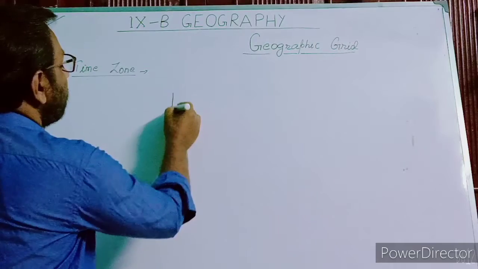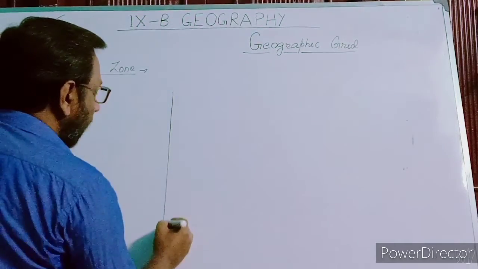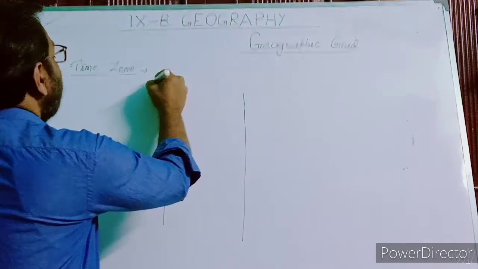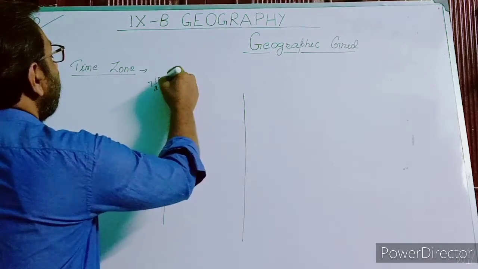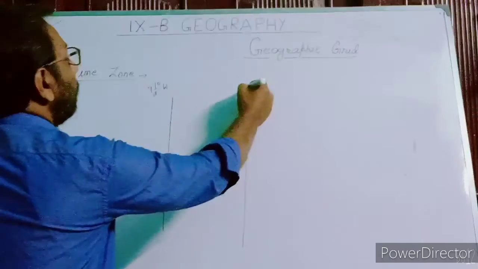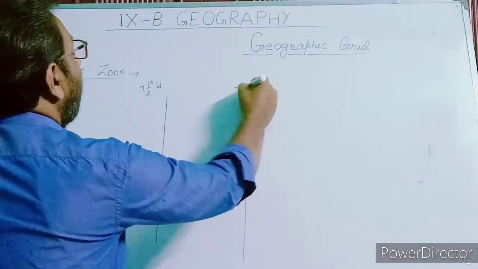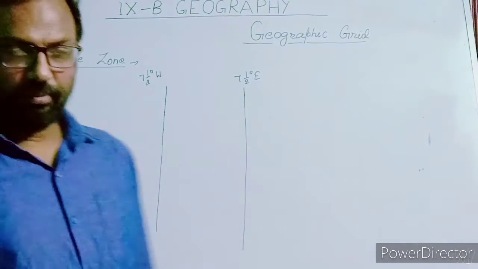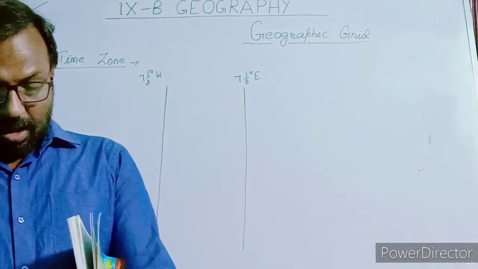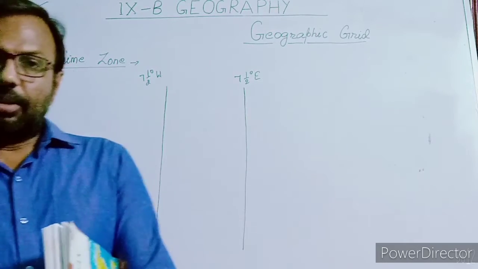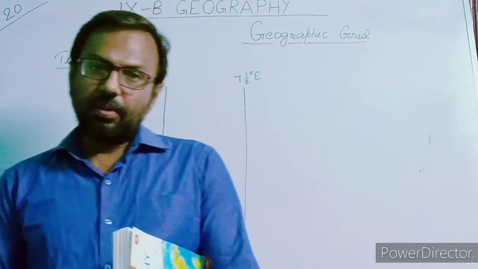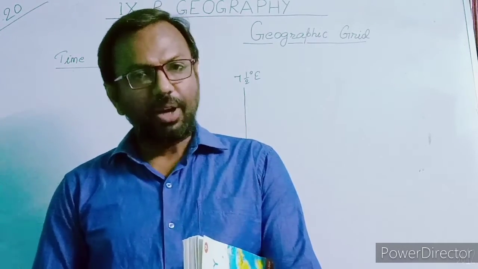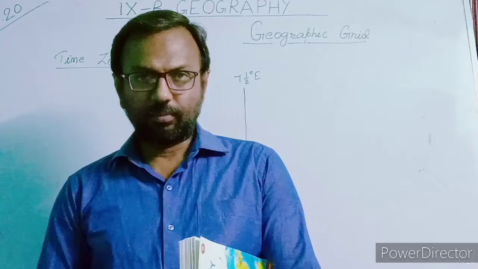The longitudinal extension of the prime meridian is 7.5 degree western longitude to 7.5 degree eastern longitude, and this whole world is divided into 24 time zones.